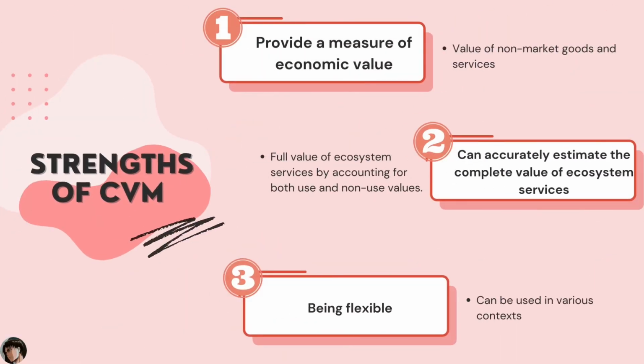One of the strengths of CVM is that it provides a measure of economic value, which can value non-market goods and services. It can help policymakers and managers make informed decisions about their management. Next, it can accurately estimate the complete value of ecosystem services, and it also can fully value ecosystem services by accounting for both use and non-use values. Being flexible is also a strength of CVM, which can be used in various contexts.